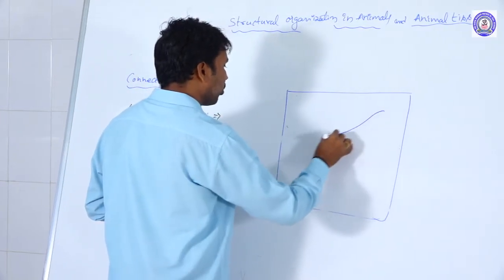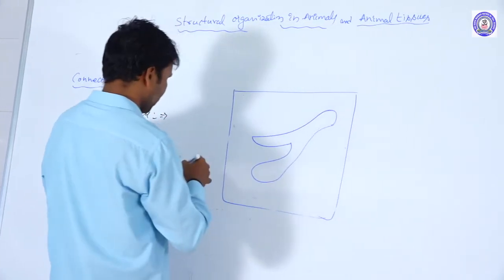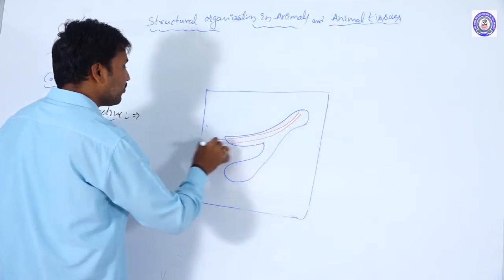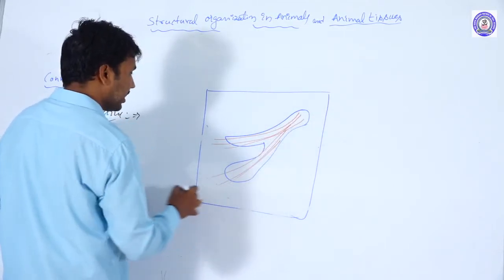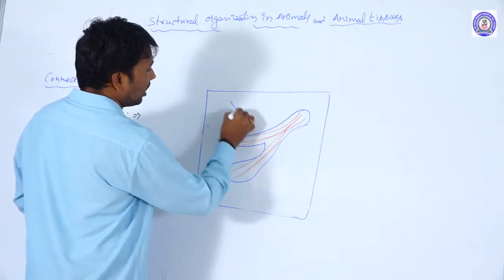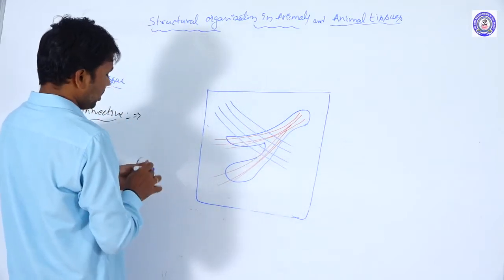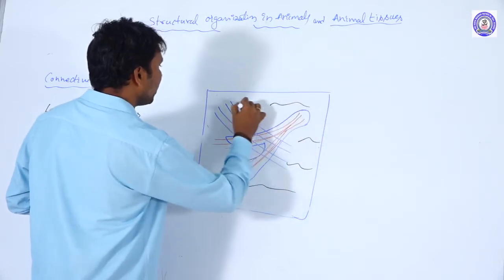That means the collagen fibers, or elastin fibers, or reticulate fibers we can take.